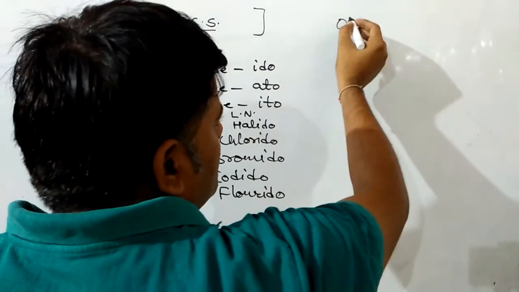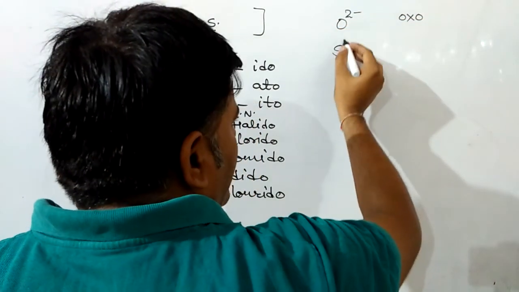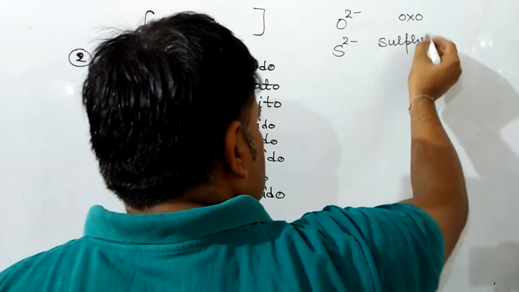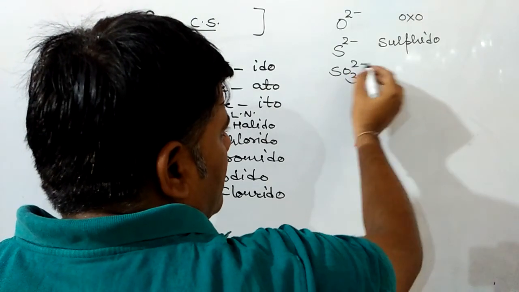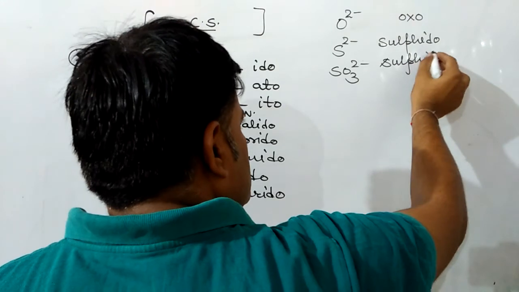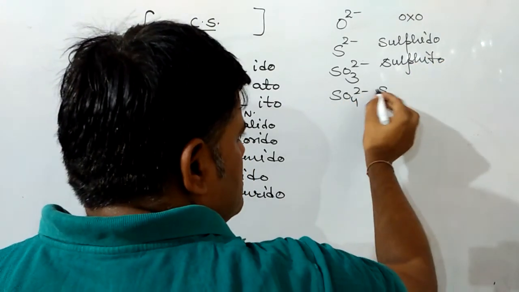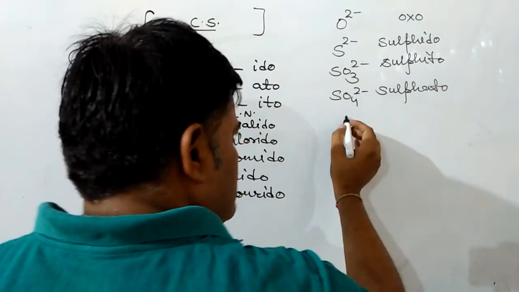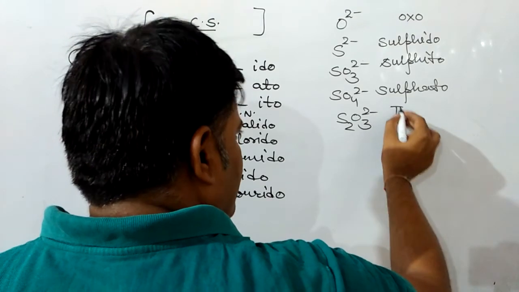O2 negative, oxo. For S2 negative, sulfido. SO3 2 negative, sulfito. SO4 2 negative, sulfato. S2O3 2 negative, thiosulfato.